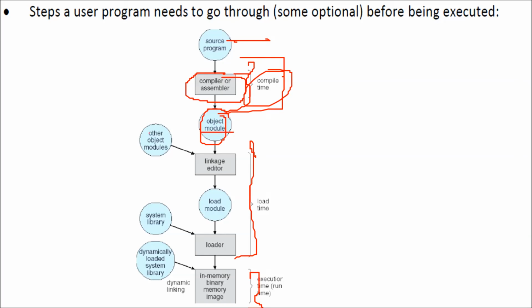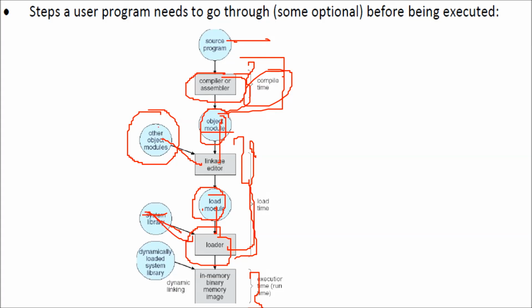Now when the object module is there, there can be other object modules which the linkage editor can link, and then it will give it to the load module. The load module can take other things, like system libraries such as stdio.h or conio.h. All this will be combined, and the loader will take all of these. This is the load time binding. So this is the binding going on.